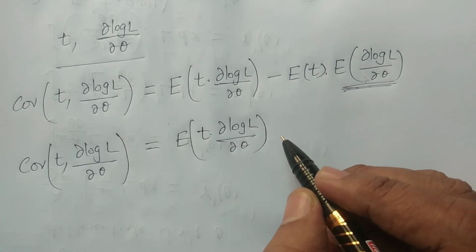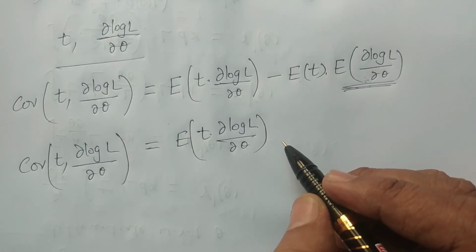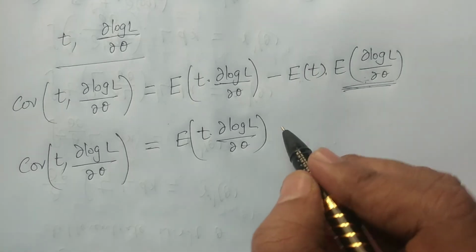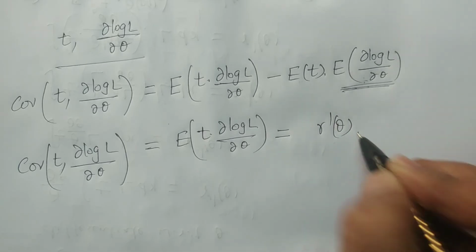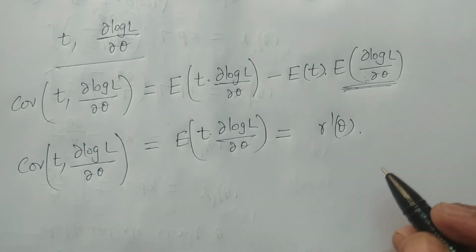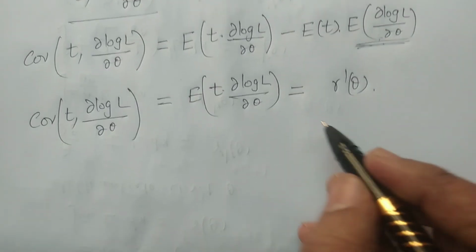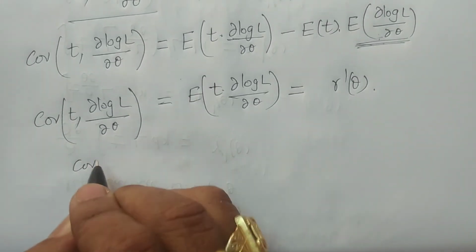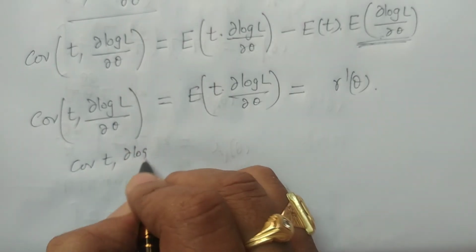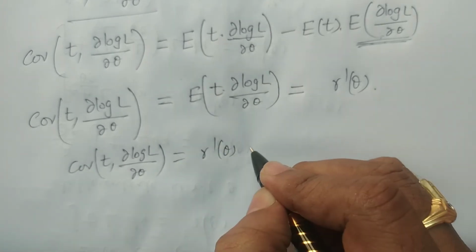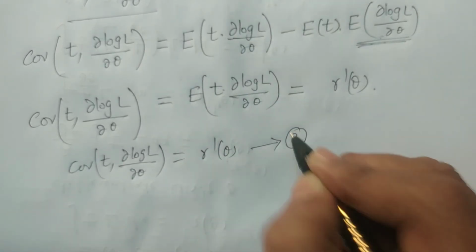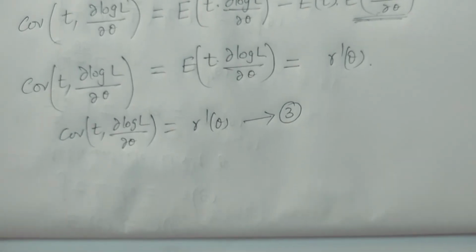And what is expectation of t into dou log L by dou theta? From equation 2 we have calculated, it is gamma dash theta. So therefore this is the result: the covariance of t comma dou log L by dou theta is equal to gamma dash theta. Let us consider this as equation 3. After calculating this result, now I am considering the correlation coefficient.